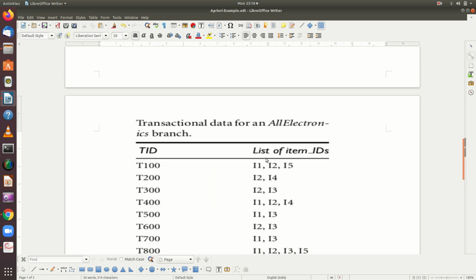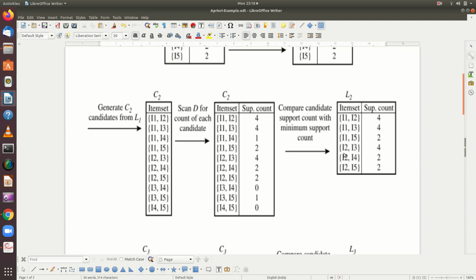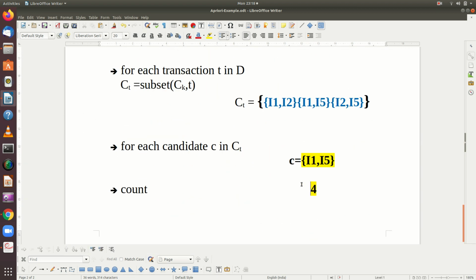Again I1, I5 will be counted here. So I1, I5 is available here and it is available here also. So I1, I5 is available 2 times in the transaction database. So the count will be now 2.